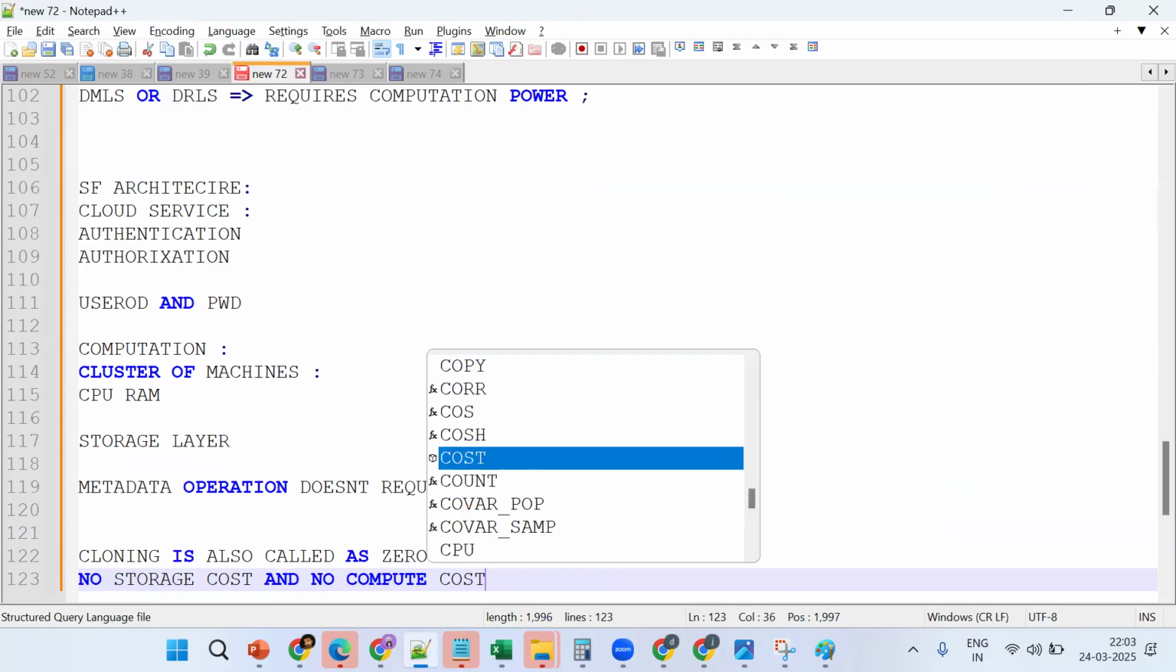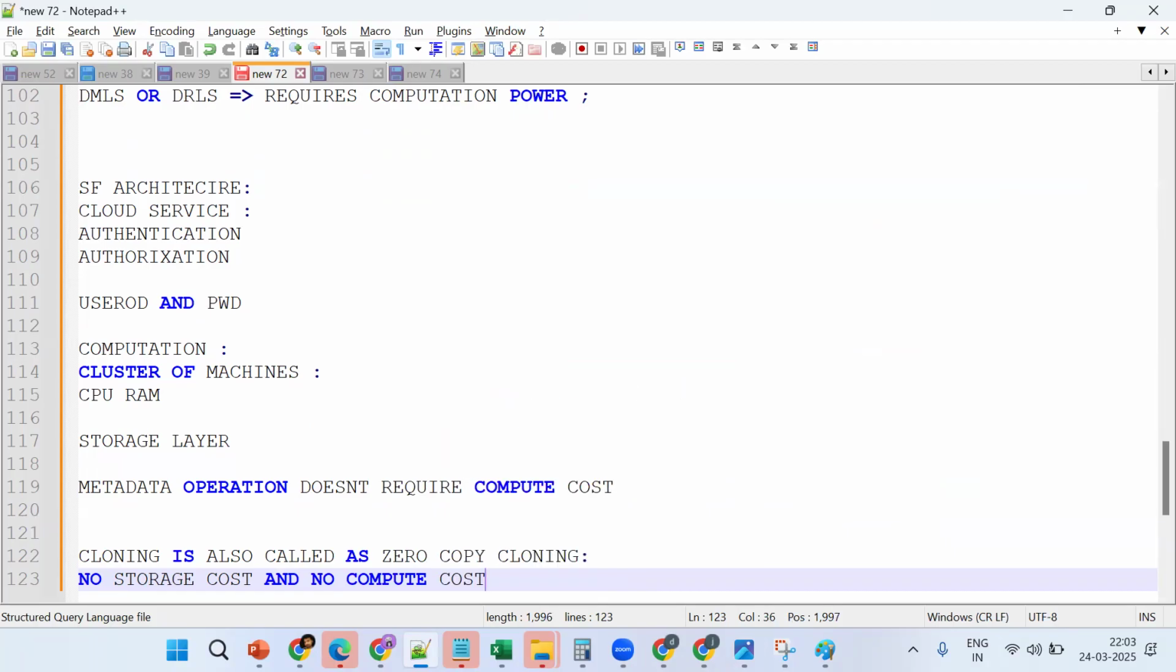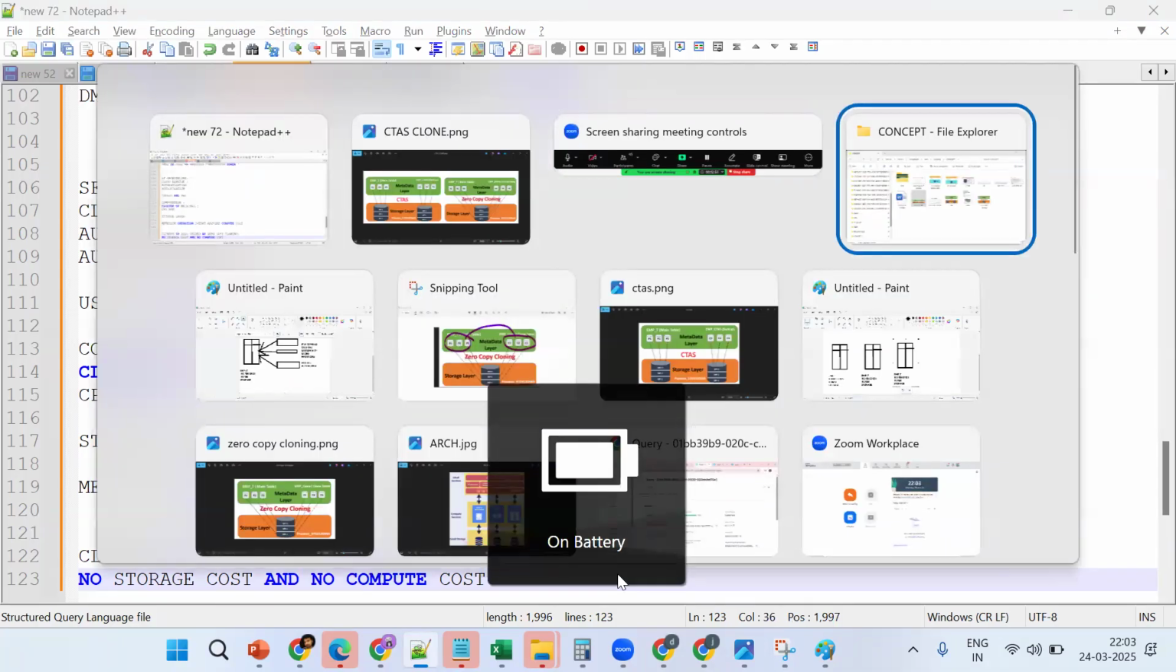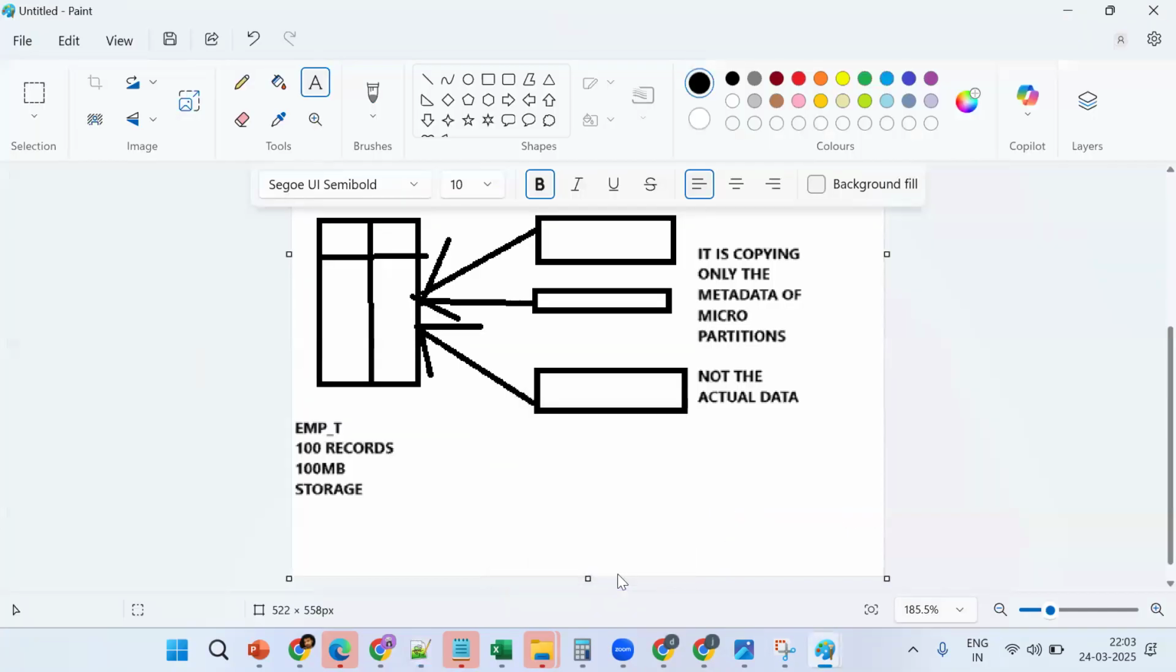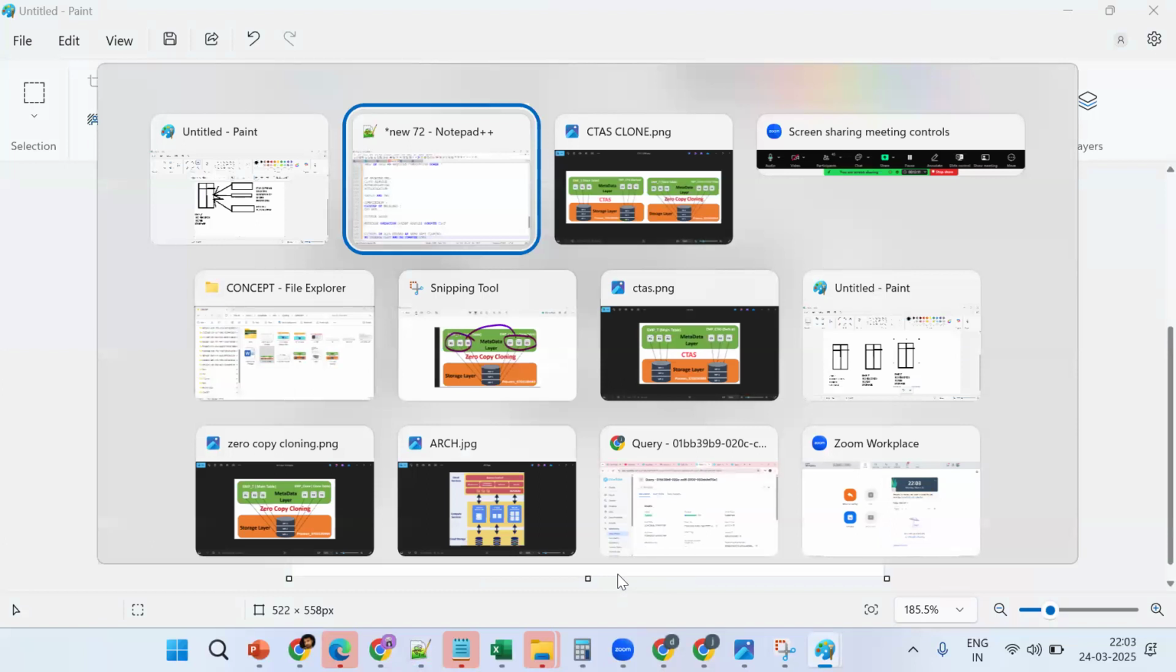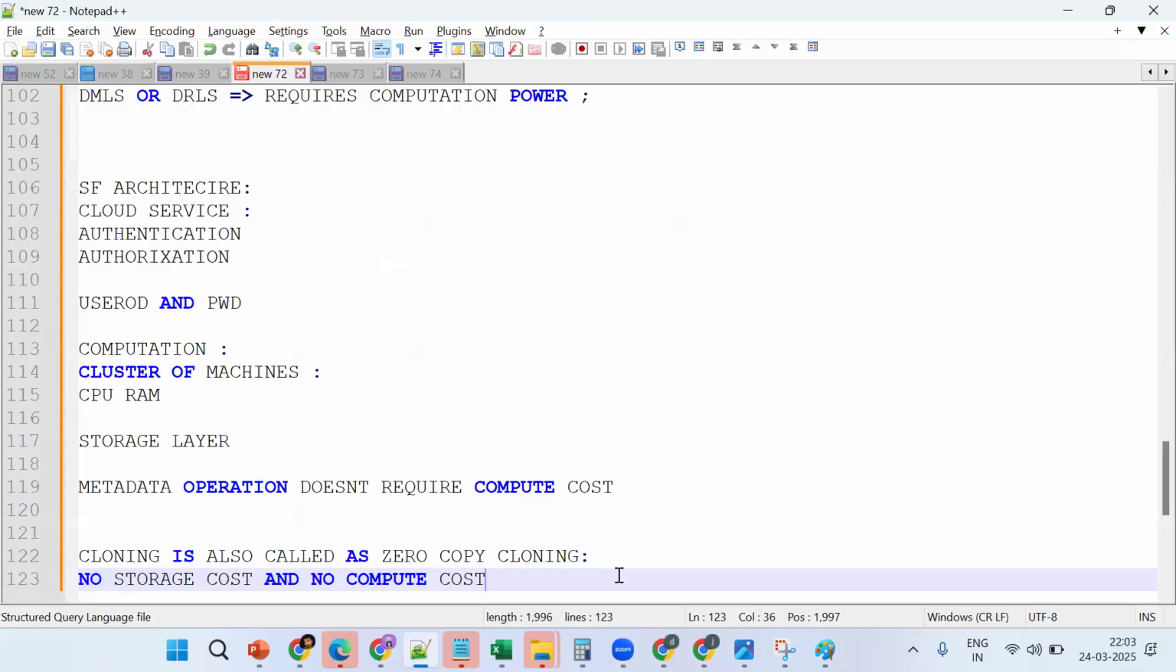Ask your question. Somebody's having one. Go ahead. Praveen, can you just show me that paint image? Suppose if you add some records in the EMP table or delete records, will it affect the copy tables? No, the data will not be reflected. If any change, no, it won't be reflected.